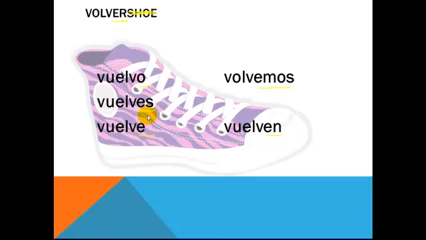So those are our infinitive. Our infinitive ending is ER, so we have O, ES, E, emos, and EN. And again, here's the shoe. We won't have to do this for each one, but we see the shoe because we have this lovely sneaker right behind it. So you have vuelvo, vuelves, vuelve, volvemos, and vuelven, which is the verb to return.